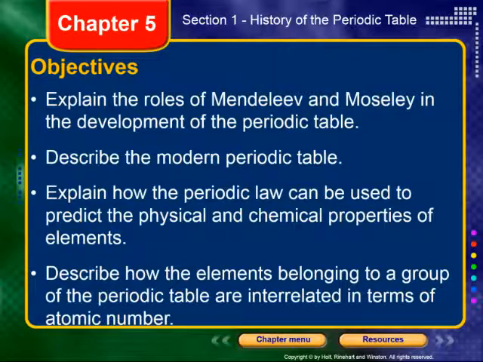What I'm wanting you to be able to do at the end of this lecture: explain the roles of Mendeleev and Moseley in the development of the periodic table. Then describe the modern periodic table. That infers that the periodic table as it is today is not always as it's been. Then explain how the periodic law can be used to predict the physical and chemical properties of elements. And lastly, describe how the elements belonging to a group on the periodic table are interrelated in terms of atomic number. All right, let's get started.